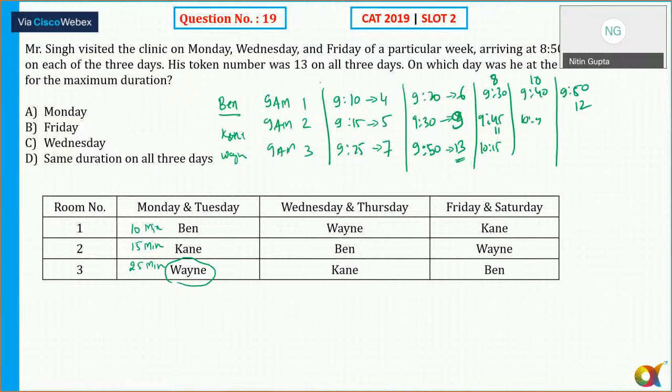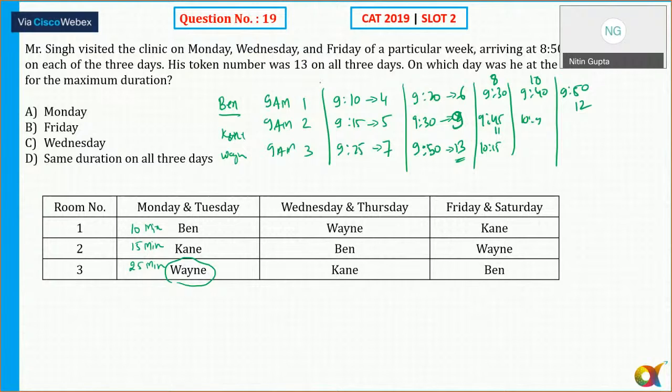Singh visited the clinic on Monday, Wednesday, and Friday of a particular week, arriving at 8:50 a.m. On each of the 3 days, his token number was 13. Okay, so on which day was he at the clinic for the maximum duration? That is the question here.